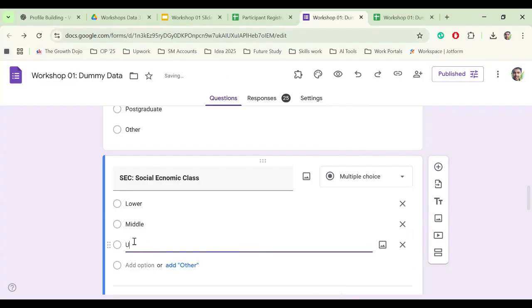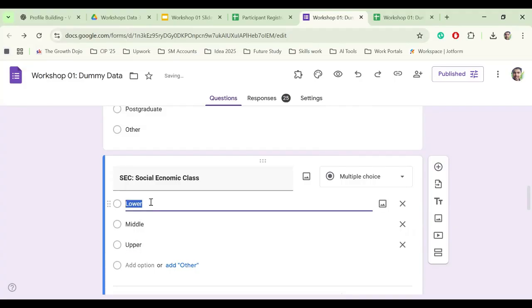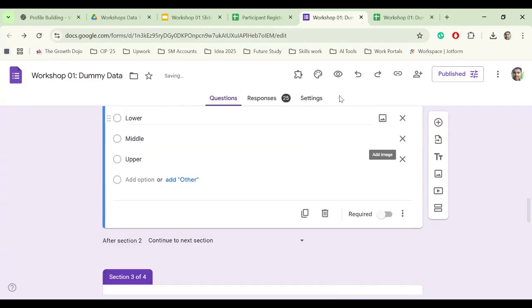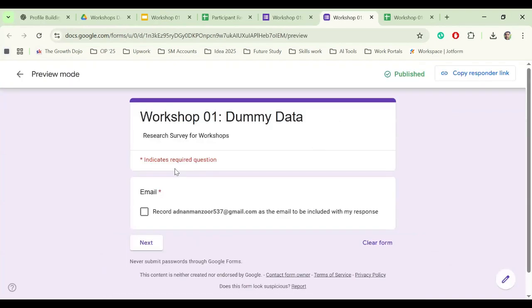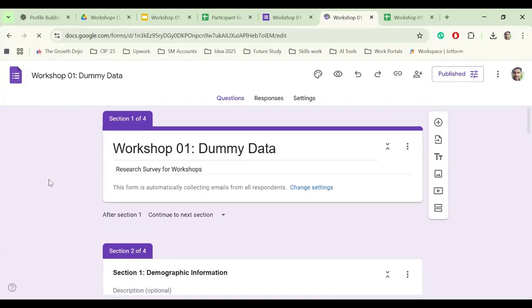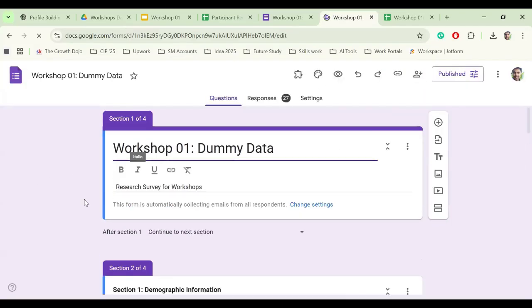Basically, we can define the lower class by the range of pocket money or the earning limit, and the middle is different, and the upper is different. In this way, we can evolve our question. You can see that when I click on the preview, it gives us the thing we developed.